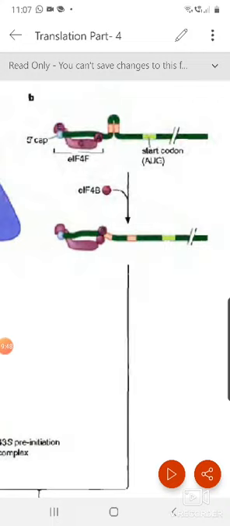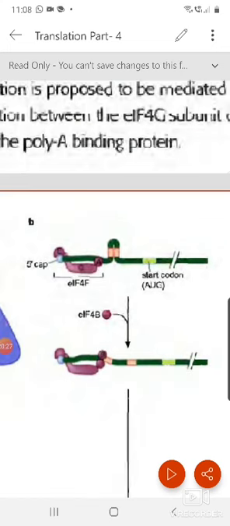Another protein complex, the eukaryotic initiation factor 4F, eIF4F. It has three subunits: one protein is eIF4E, another is eIF4G, another is eIF4A. These three proteins come and bind. Among them, the E protein is the true cap-binding protein. The A subunit of this 4F protein has helicase activity, and G will help in bridging. I just showed you how it helps in bridging protein interaction.